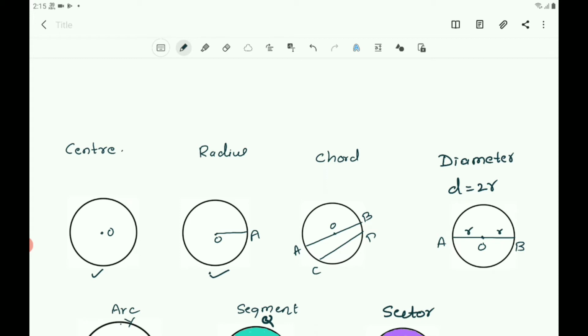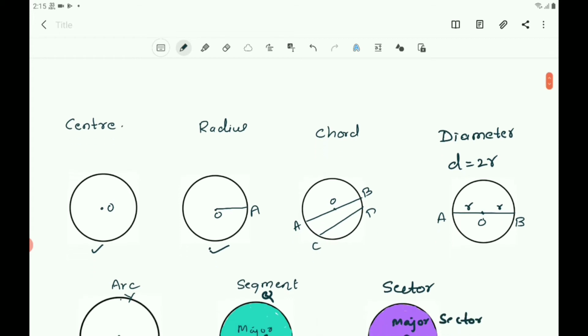And also you learnt about the chord. So what is a chord? A chord is a line segment which joins any 2 points on the circle. See here, CD is one chord which joins the 2 points C and D on the circle, and also AB is a chord which joins the 2 points A and B on the circle.